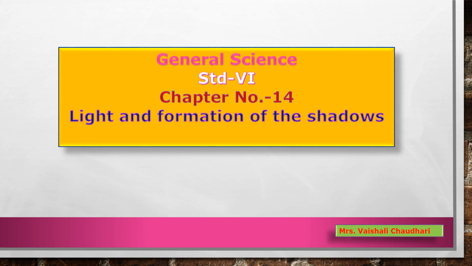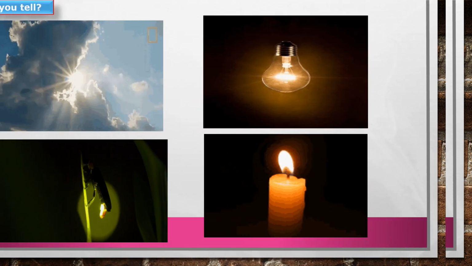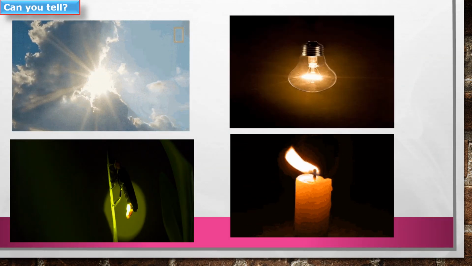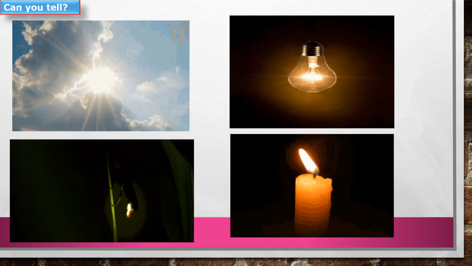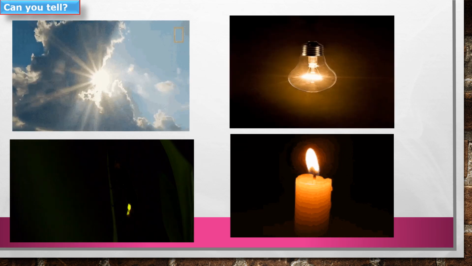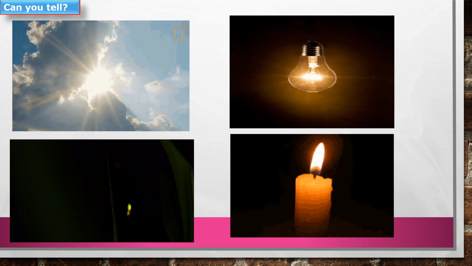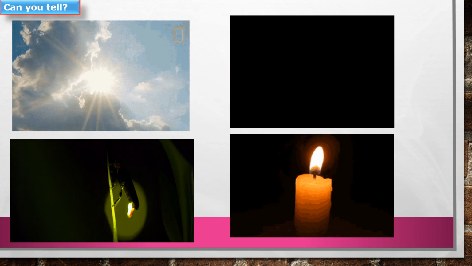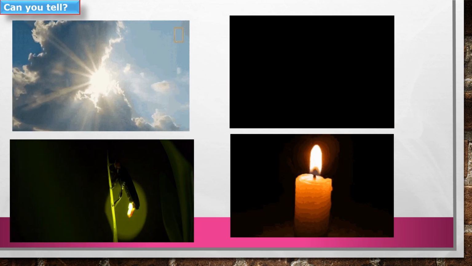Today we are going to see chapter number 14 of General Science, that is Light and Formation of the Shadows. Now, observe the picture of sources of light given in the pictures and answer the following questions.